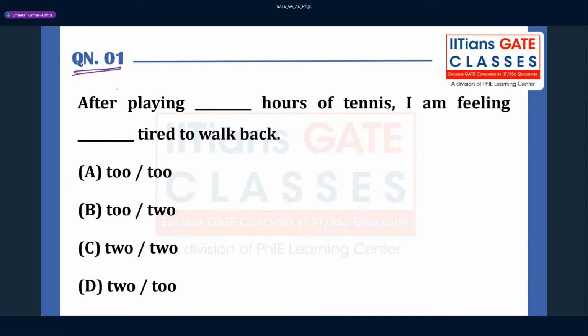The question is: after playing dash hours of tennis, I'm feeling dash tired to walk back. Here you have to fill in a number, and then use some sort of adjective. This cannot be the correct answer because there is "two", and this is also not a number. So which option can be correct here?